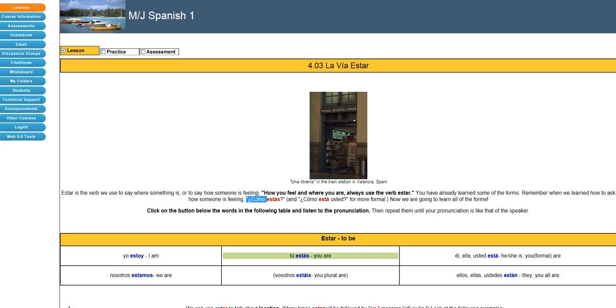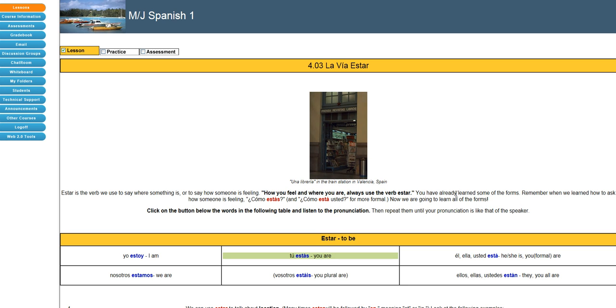Remember, one of the very first things you learned was ¿Cómo estás? Meaning how are you? It's not just how are you, it is how are you feeling. So in this case, we're learning about estar to mean where something is or how someone is feeling. So this little phrase right here is a great way to remember how you feel and where you are. Always use the verb estar.